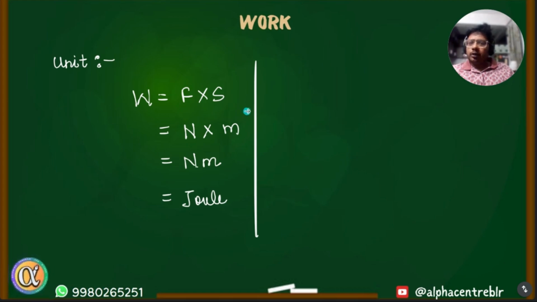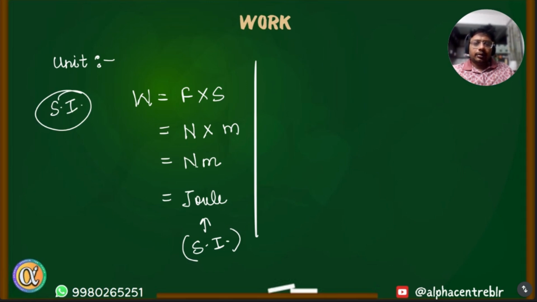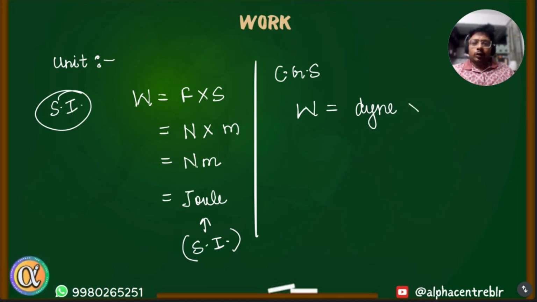Is joules the only unit of work, or no? There are other units of work also. We can also have a CGS unit. So I write SI unit here and CGS unit. In CGS unit, the unit for force is dyne, and the unit for displacement is centimeter. Therefore, the CGS unit of work becomes dyne centimeter. Another name for this unit is erg.